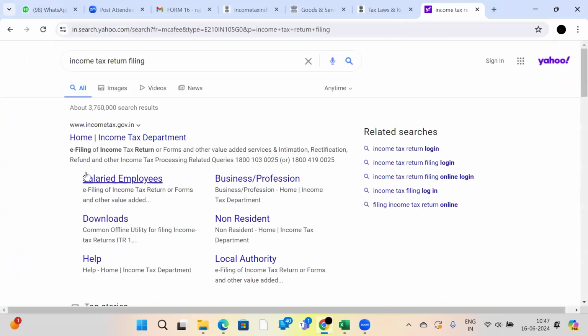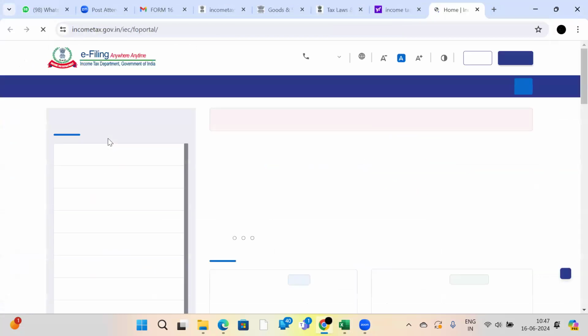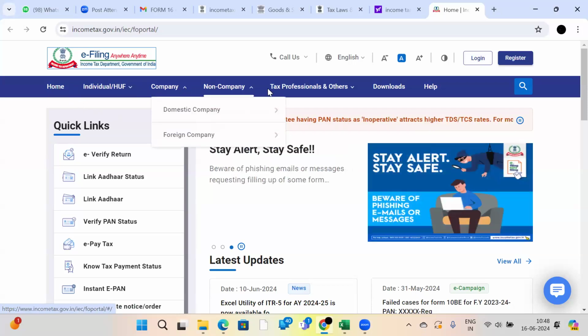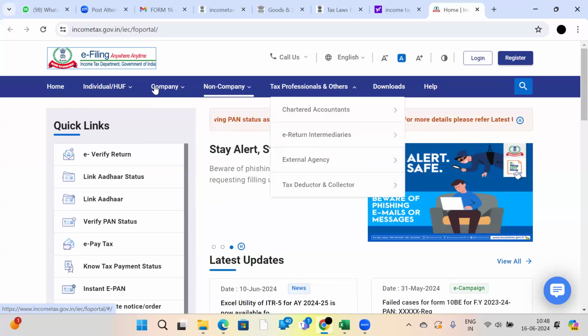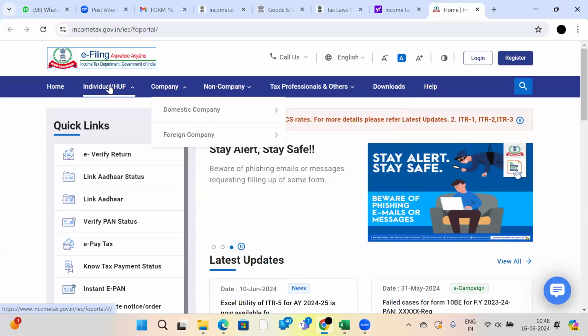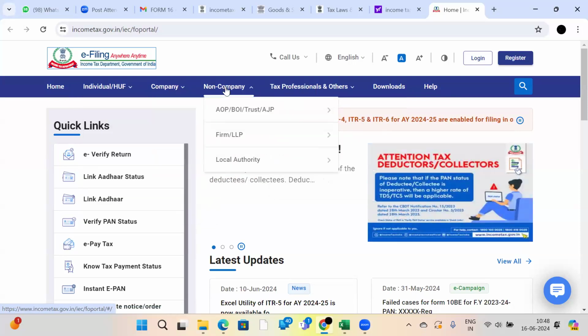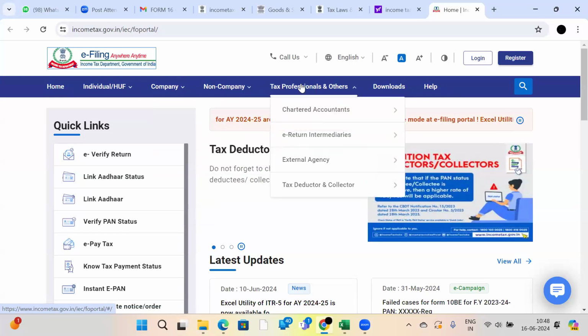Return filing. You will get this one, incometax.gov.in. Just click on. See, this is the income tax filing portal. If we are filing the income tax returns of anyone, you can log in here like this. See, here only they have given each and every act applicable to the respective status: individual or HUF, company, non-company. That non-company means partnership firm, AOP, association of persons, trust, artificial juridical persons like this, tax professionals, all these things.